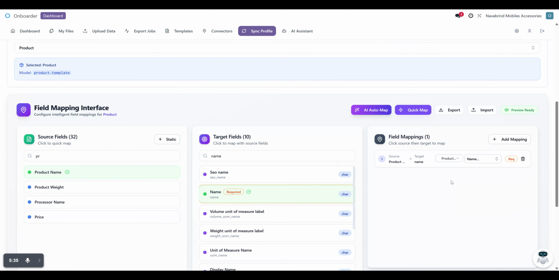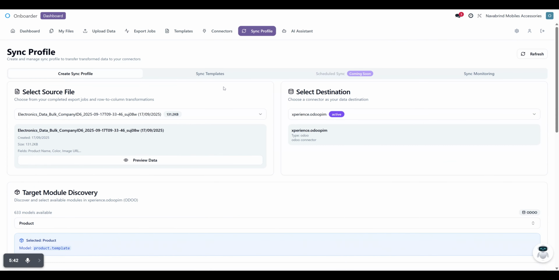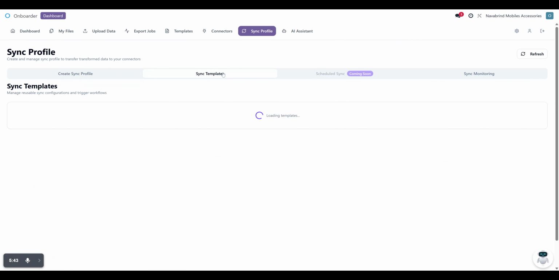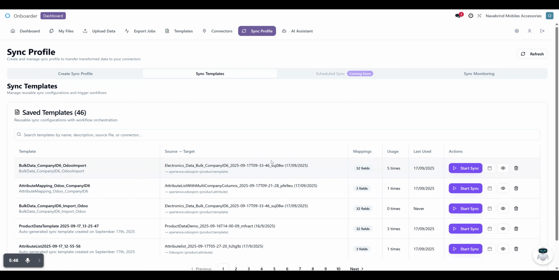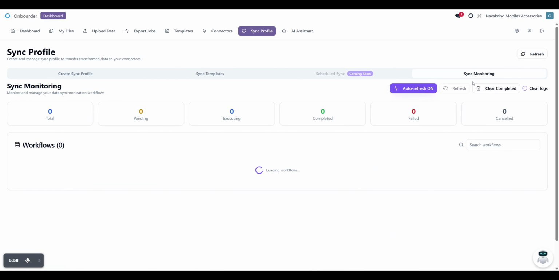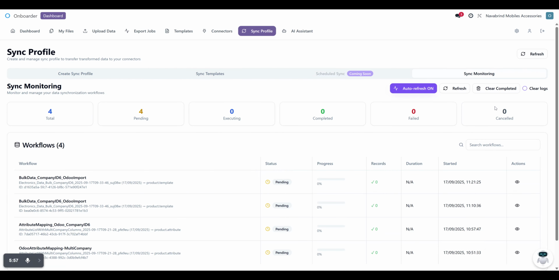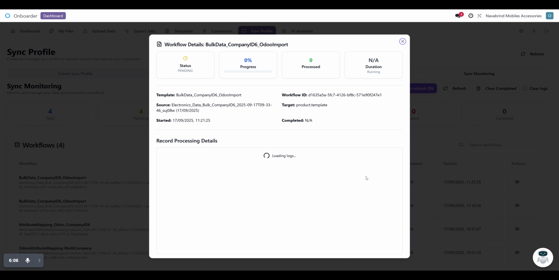The moment I map my sync profile, it gets created as a sync template, which can be used to start the synchronization of my Excel sheet being ingested into Odoo. So I can use the start sync option, and the moment I do that, I can see the options coming up in the workflow configurations I have done, and I can see plenty of actions going on behind the scenes here.